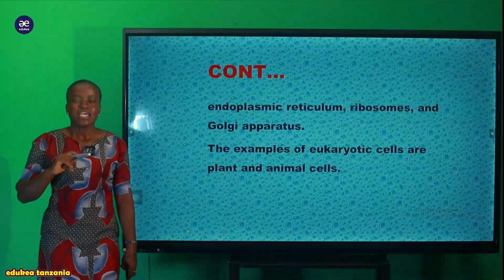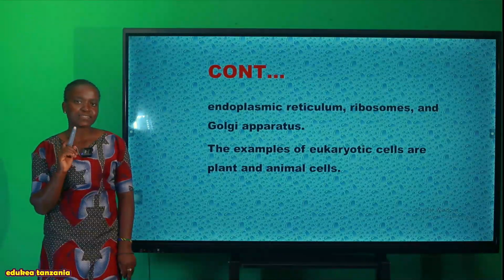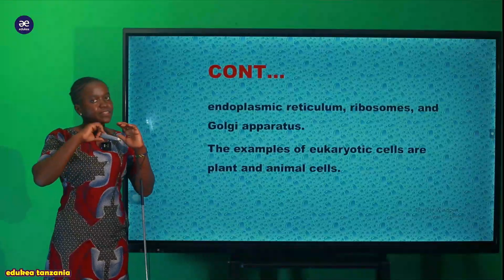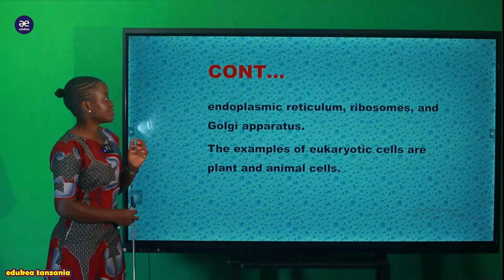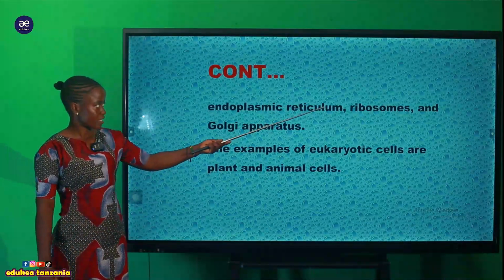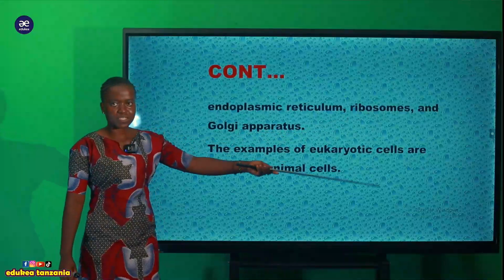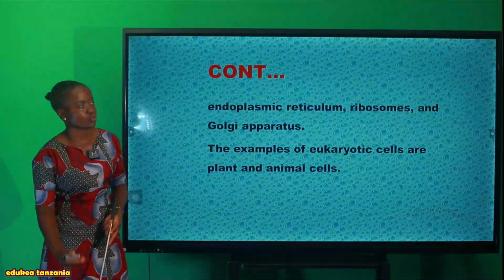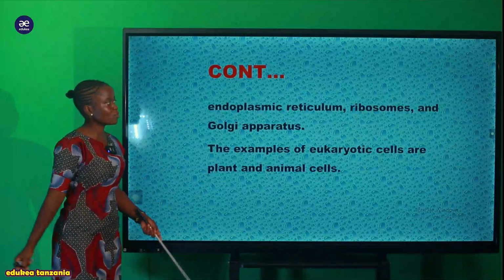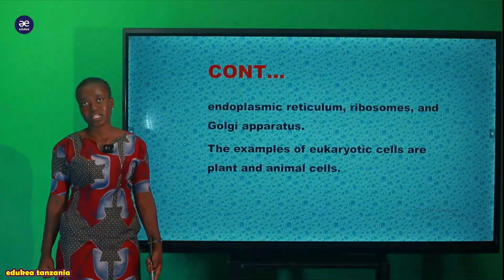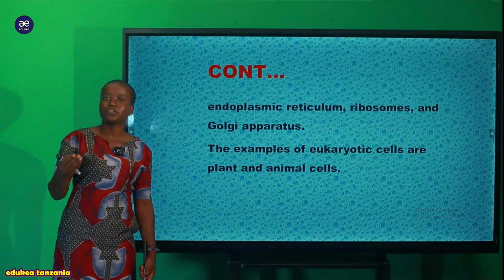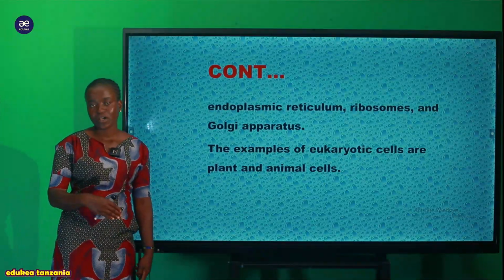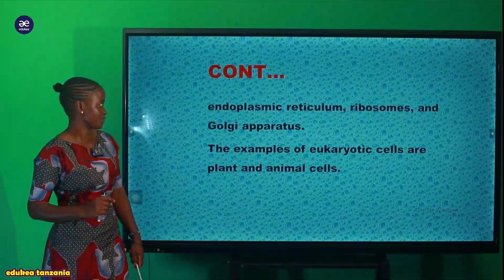So now you can see in the prokaryotic cell, they lack these organelles, except there is a ribosome in the prokaryotic cell. But other organelles, for example, mitochondria, endoplasmic reticulum, Golgi apparatus, within the prokaryotic cell they lack those organelles. But within the eukaryotic cell, here now we are going to discuss.